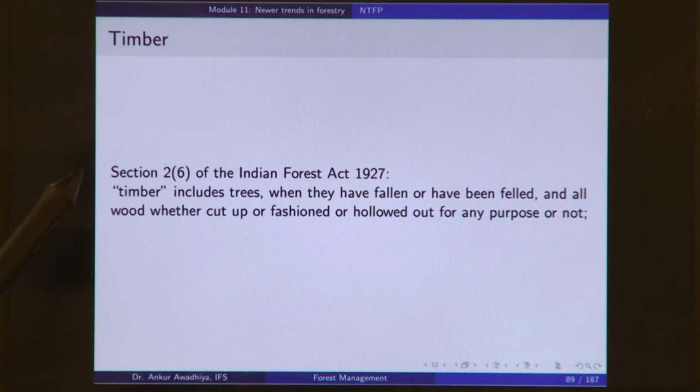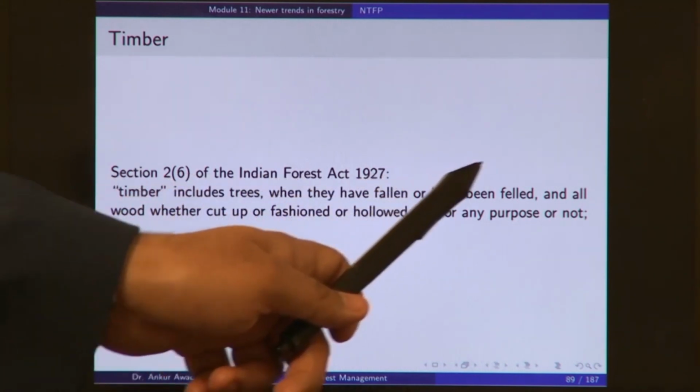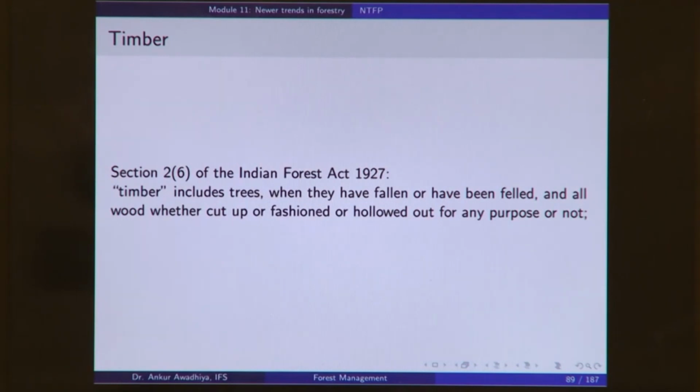So, what does it say? It says that timber includes trees when they have fallen or have been felled. So, the wood that is there on a standing tree is not timber, it is a tree, but when this wood is there on a fallen tree, whether it has fallen naturally or whether it has been felled, then as soon as your tree has fallen down or it has been cut, we will start calling it timber.